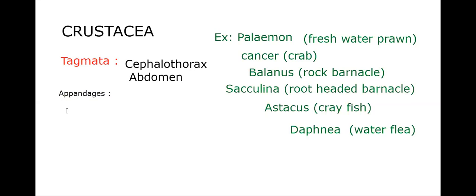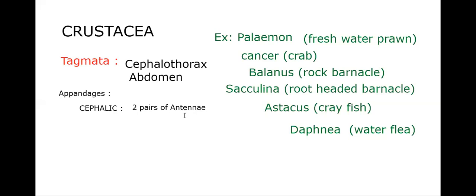As we know, in crustaceans the tagmata of the body are cephalothorax and abdomen. We should discuss the cephalic appendages. Cephalic region means the head region. In cephalothorax, head and thorax are fused. Particularly talking about cephalic appendages, the cephalic region bears two pairs of antennae, which is a unique feature. We don't find this kind of two pairs in insects, only one pair will be found anywhere. So two pairs of antennae.